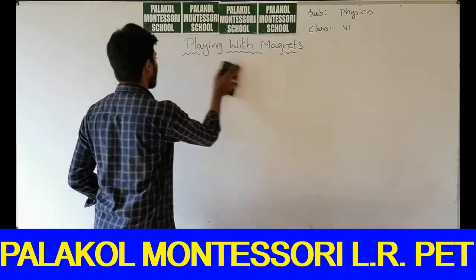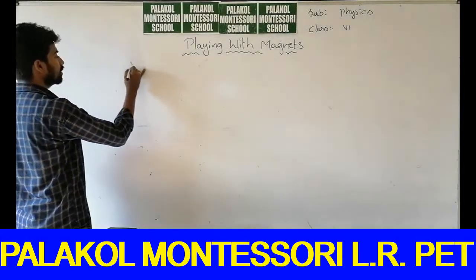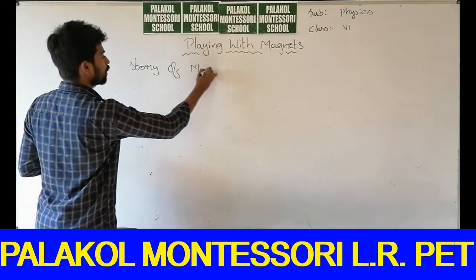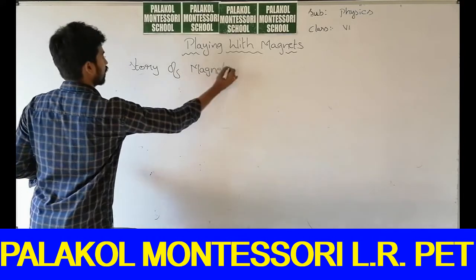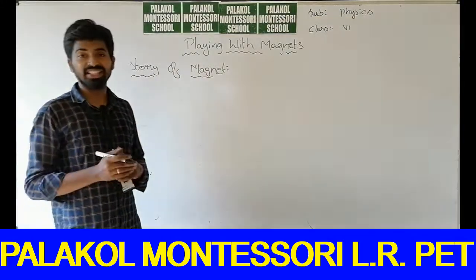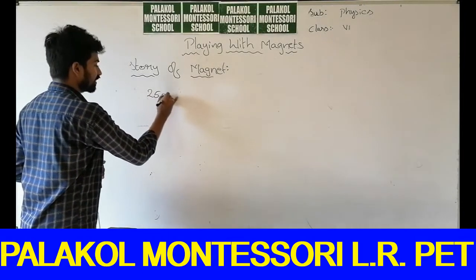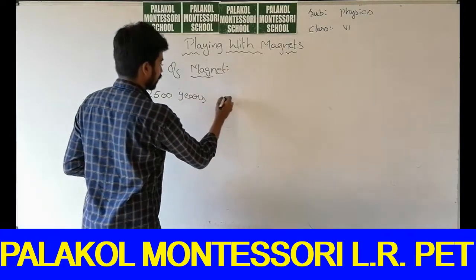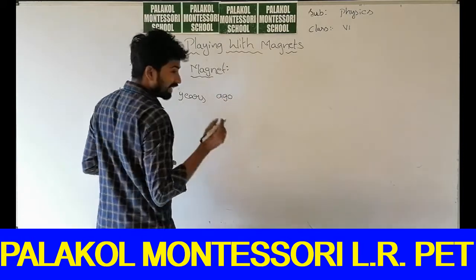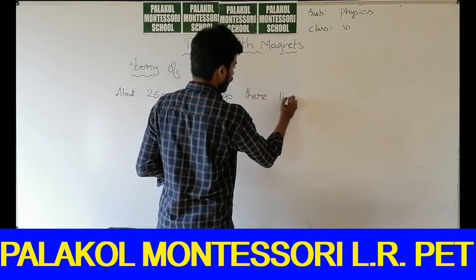Who discovered the magnet first? Let us learn about the story of the magnet. About 2500 years ago, there lived a shepherd named Magnus.